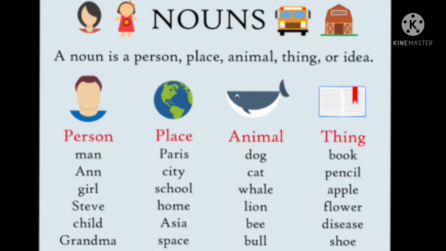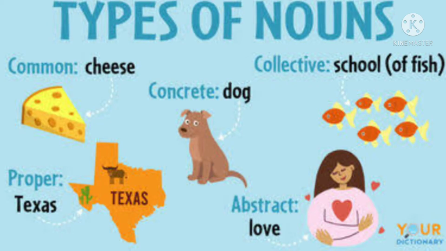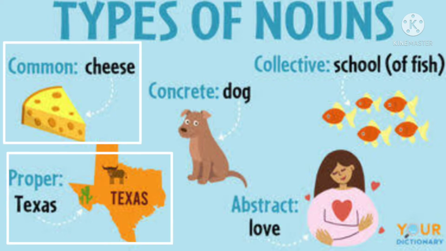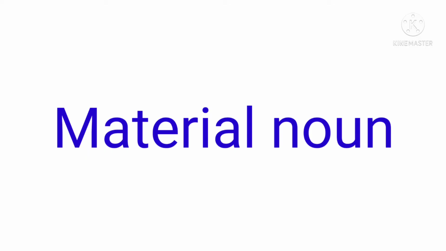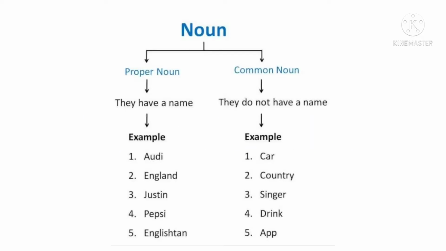Now let us check out the different types of nouns. The types of noun that we will be studying today are common noun, proper noun, collective noun, and material noun. So children, let's start. First, let us see what proper noun and common noun are.